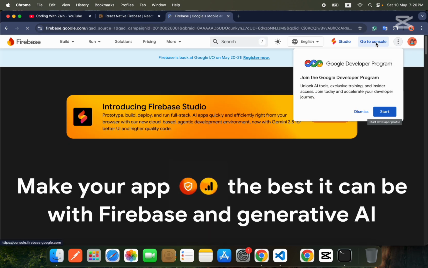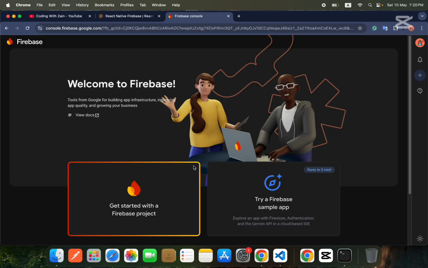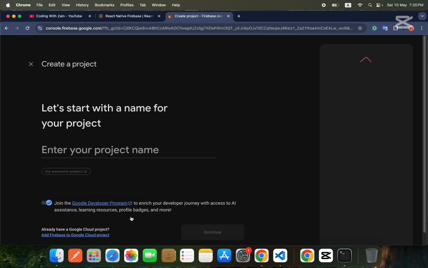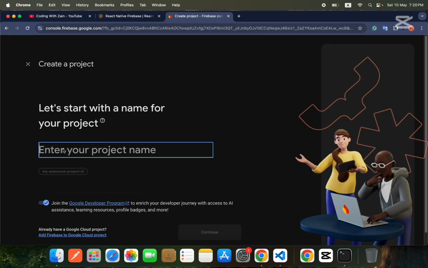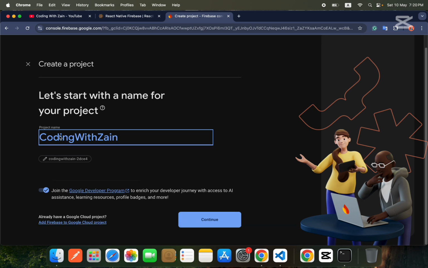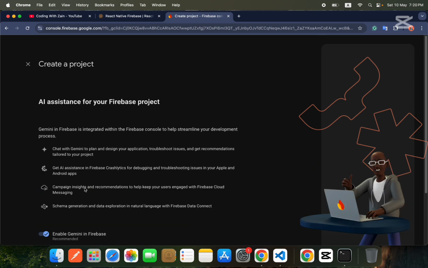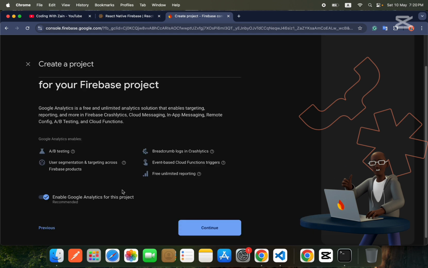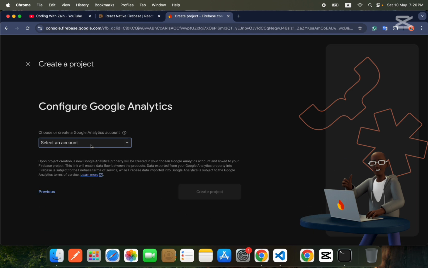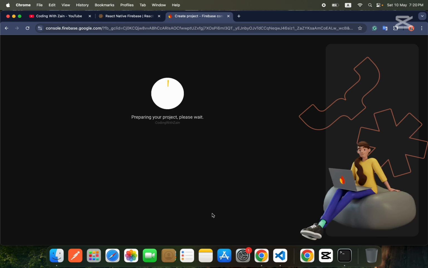And guys, over here you need to go to the console, and here you will find this dashboard. Here you have to click get started with Firebase project, and now enter your project name. I will enter coding with Zen. You can name it whatever you want. Let's just continue, and then continue, and then continue. Now select the default account for Firebase and create project.